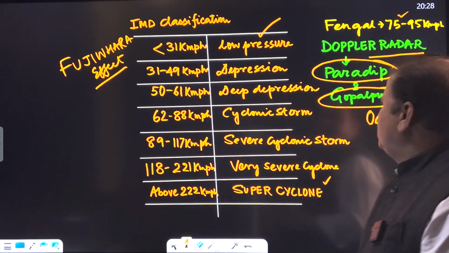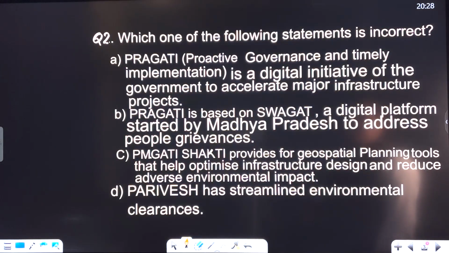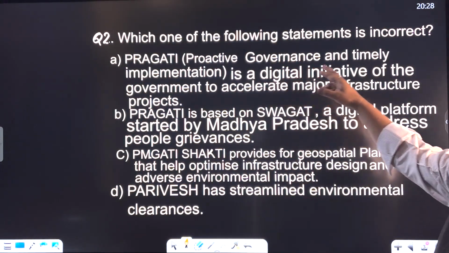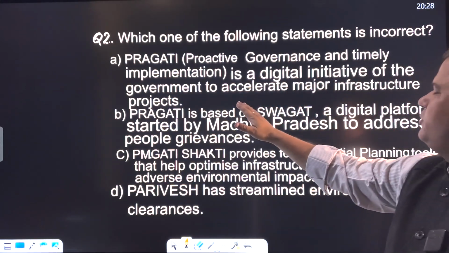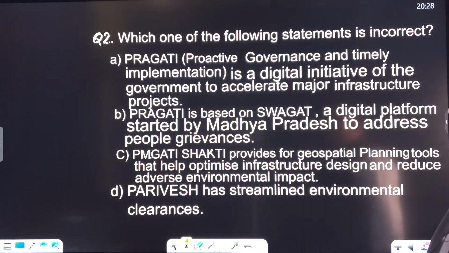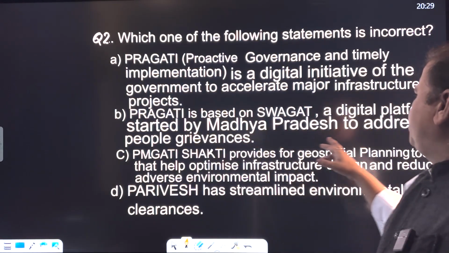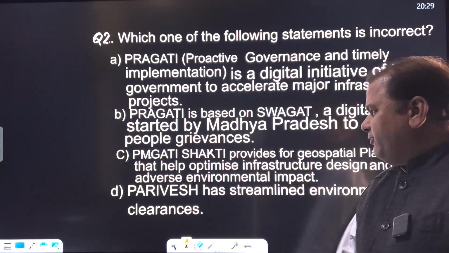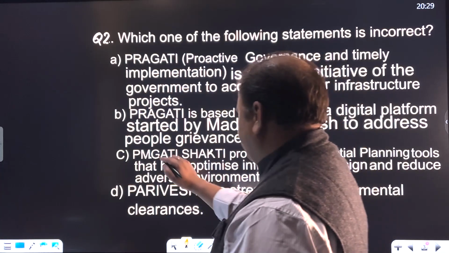So this is about the first question. Let's see the second question. Which one of the following statements is incorrect? Pragati, proactive governance and timely implementation, is a digital initiative of the government to accelerate major infrastructure projects. Pragati is based on Swagat, a digital platform started by Madhya Pradesh to address people's grievances.